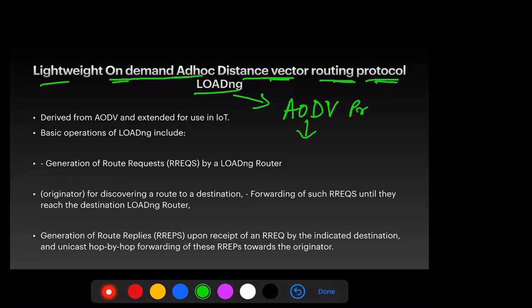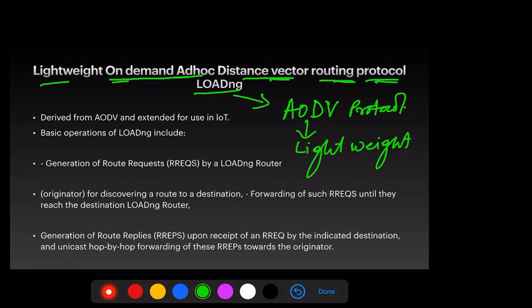AODV is basically used for wireless sensor networks. Now, if I have to make it lightweight, then it becomes LOAD-NG, the lightweight on-demand distance vector routing protocol. Now, I will go for AODV and how it has been made lightweight for use in this wireless medium using IoT.